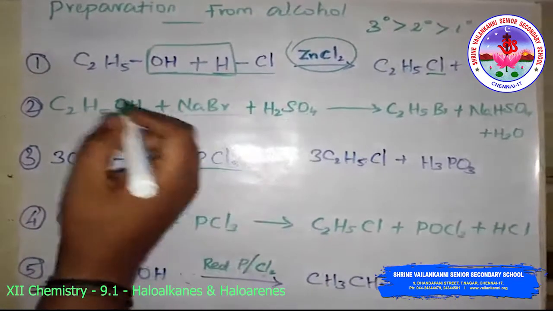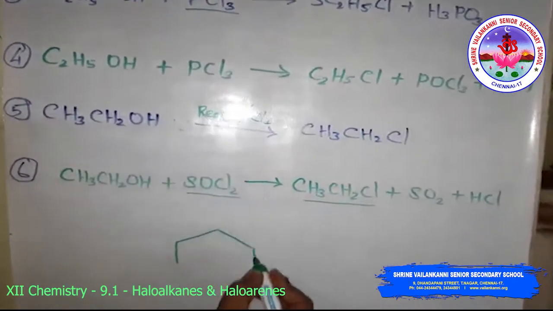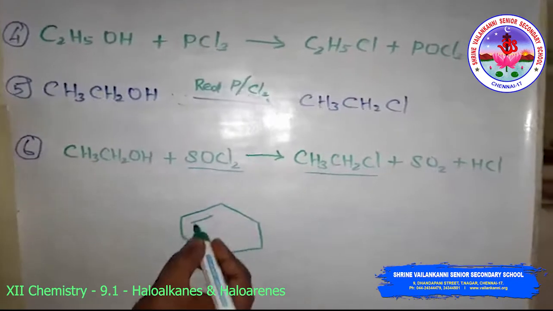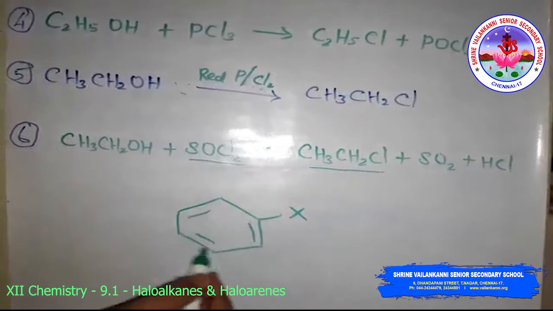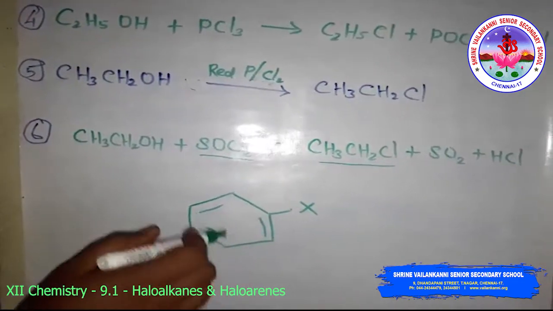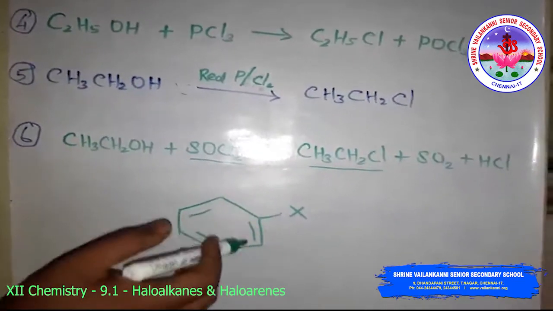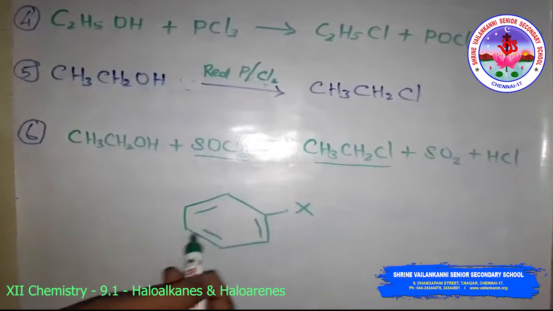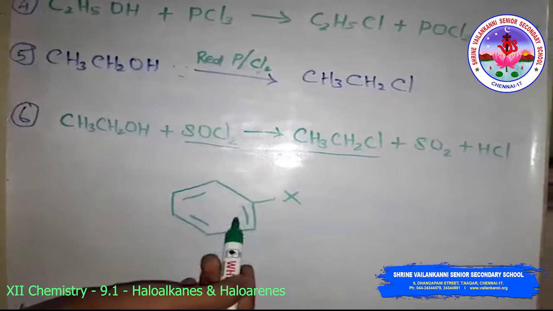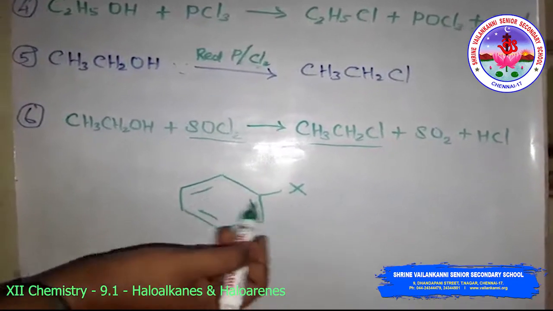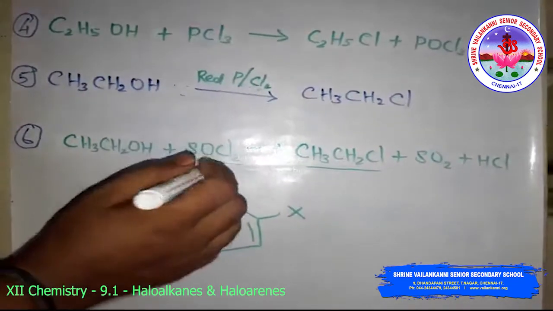That is because the aryl halide has a partial double bond character in the carbon-halogen bond, so it is difficult to break. Being stronger than the single bond, the alkyl halide is preferred.